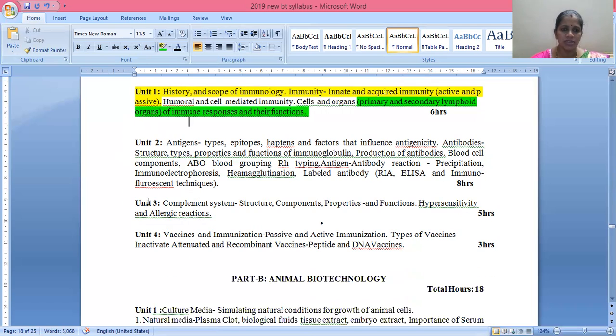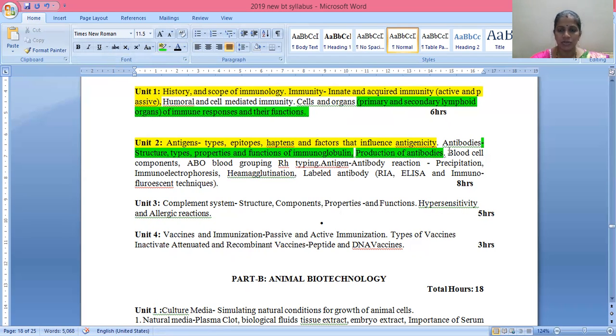Next, unit 2, which is the most important under this immunology unit. Here you're going to study antigens, types, epitopes, haptens and factors that influence antigenicity. Then you are going to study antibodies. In antibodies, you are going to study structure, types, properties of antibodies and functions of immunoglobulins. Later you'll also study production of antibodies. How are we going to produce these antibodies? Monoclonal antibodies you are going to study.